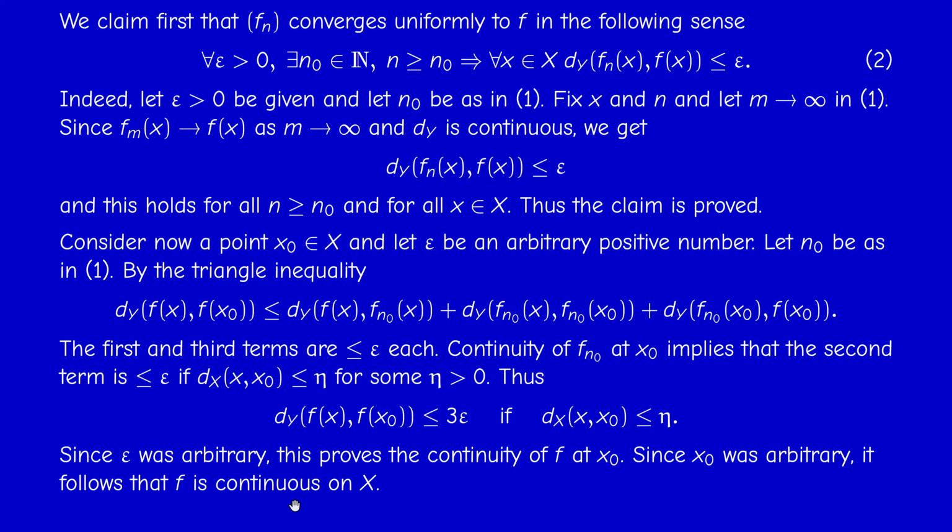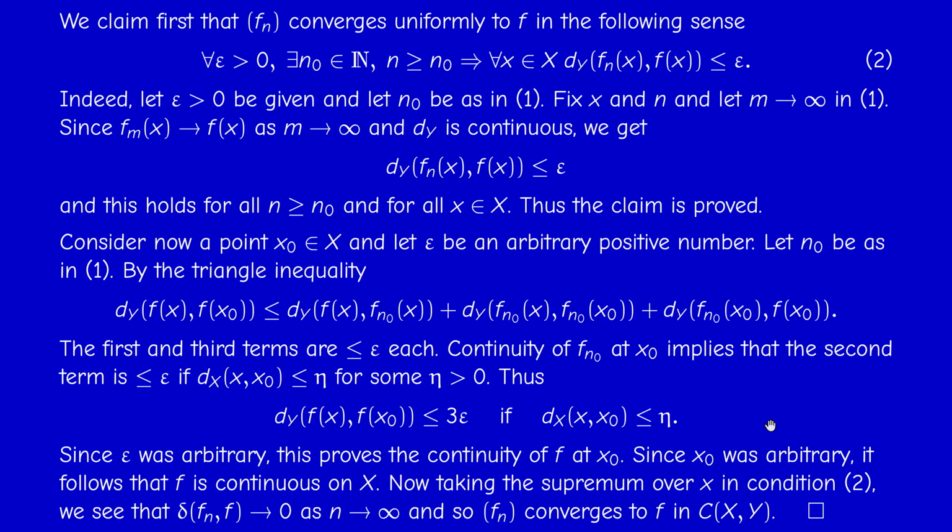And last thing to prove. So now we know that f is continuous on the whole space because x0 was arbitrary. And now if I go back to condition 2, since this holds uniformly in x, I just take the supremum over x here. And I get that the distance between f_n and f is less than epsilon. And therefore, f_n converges to f with respect to this distance. So f_n converges to f in the space C(X,Y).